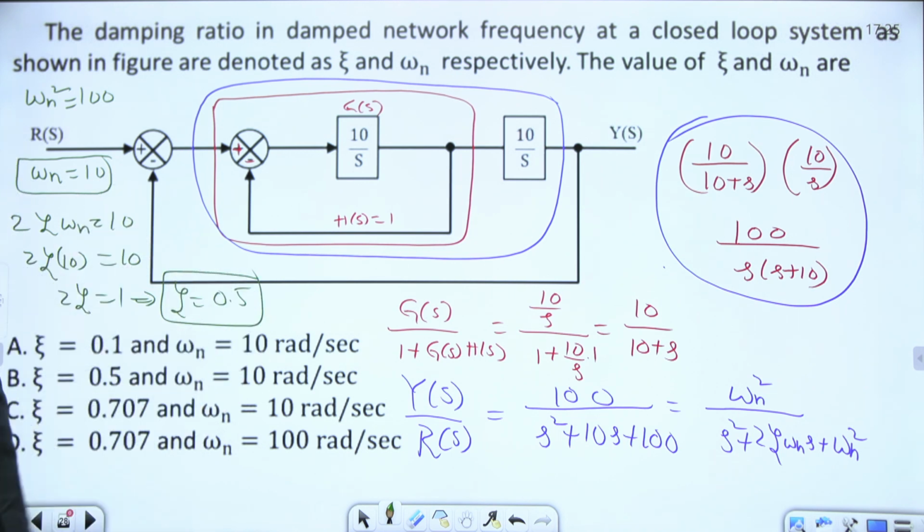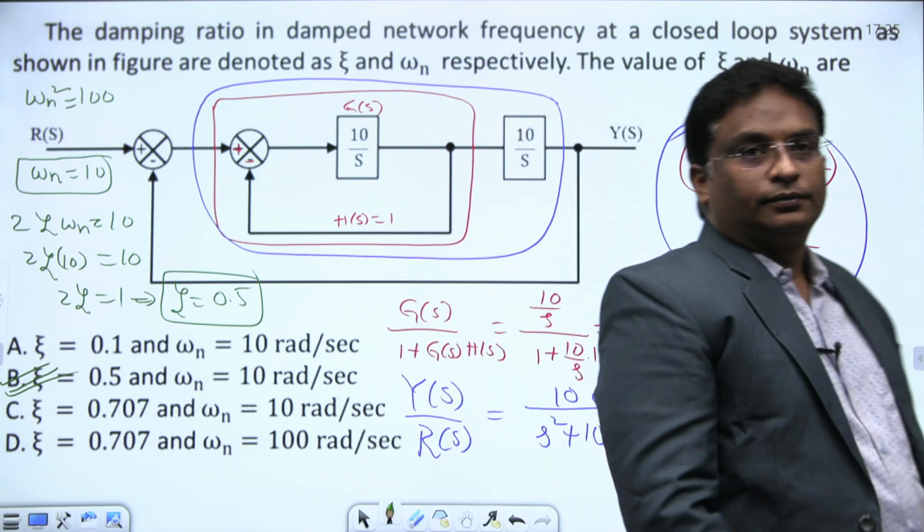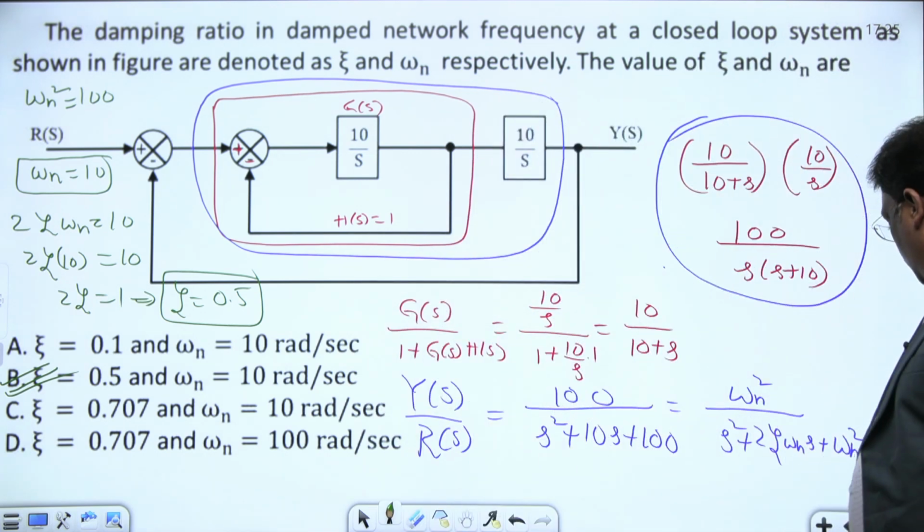For this network, they are asking what is the value of zeta and what is the value of omega n. Zeta is 0.5, omega n is 10. Option B is the correct answer. Done, everyone? Let's move on to the next question.